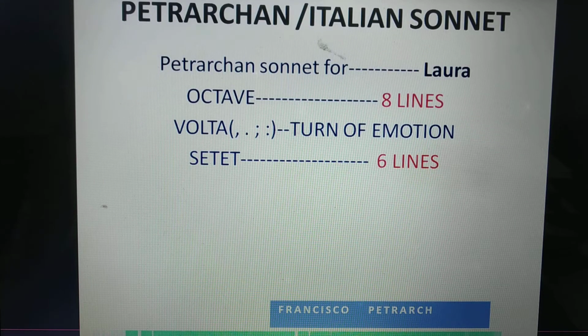Petrarchan sonnet or Italian sonnet. Petrarch wrote sonnets for his beloved Laura. It has an octave, that means the first 8 lines. After the first 8 lines there comes the volta, indicated by a comma, full stop, semicolon or colon. And volta means a turn of emotion, a change of tone. After that comes the sestet, that means the last 6 lines.